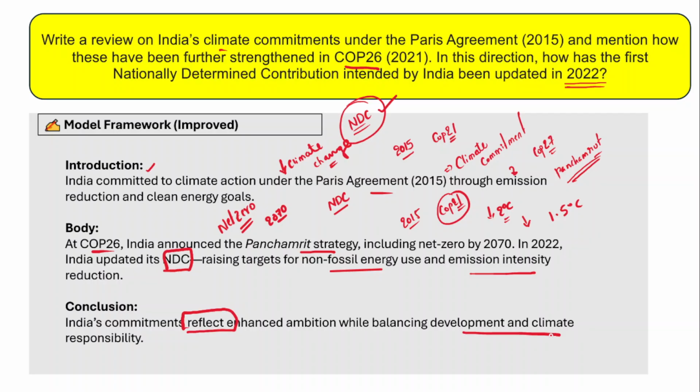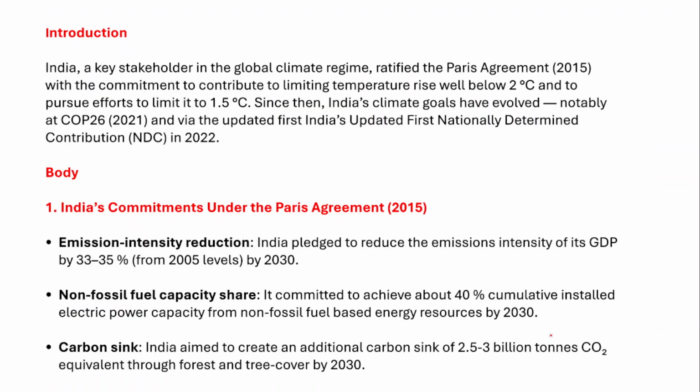Right? So India is a developing country, so the development of India is very important. Along with development, it is also very important that India has certain commitments to reduce or mitigate climate change and reduce global warming. Now, in the introduction of this answer, firstly, you need to briefly talk about India's Paris Agreement of 2015 and India's commitments, right?